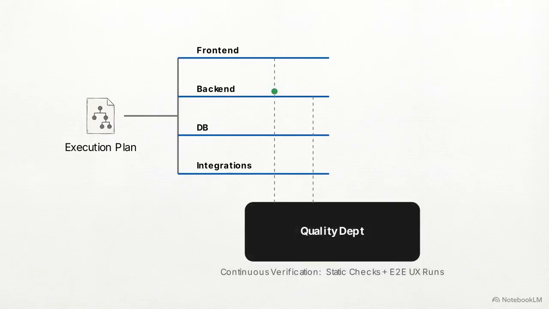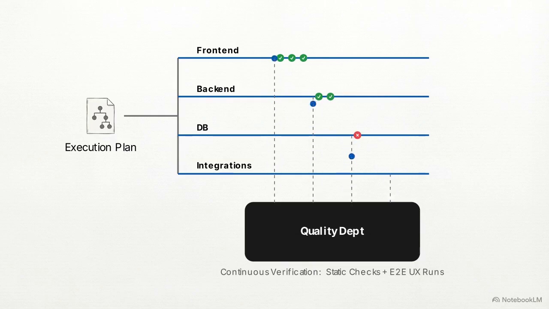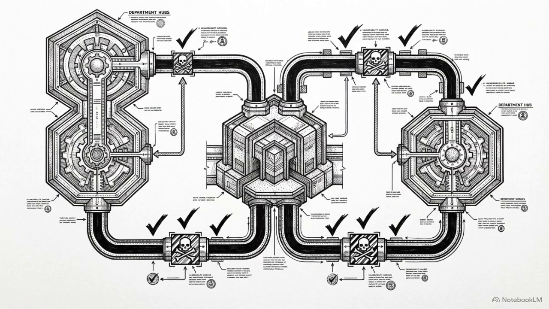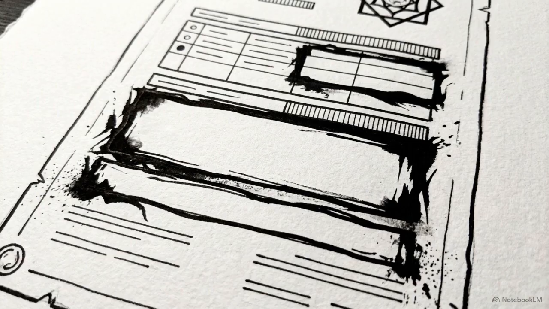As the branches write code, a shared quality department continuously runs static checks and end-to-end UX tests against the active workstreams, feeding pass or fail data directly back to the Dev Manager. Simultaneously, a security department enforces threat models and security policy checks to catch vulnerabilities in real time. During execution, agents frequently encounter missing technical documentation. If an agent tries to fill in the blanks itself, it will compromise the build.